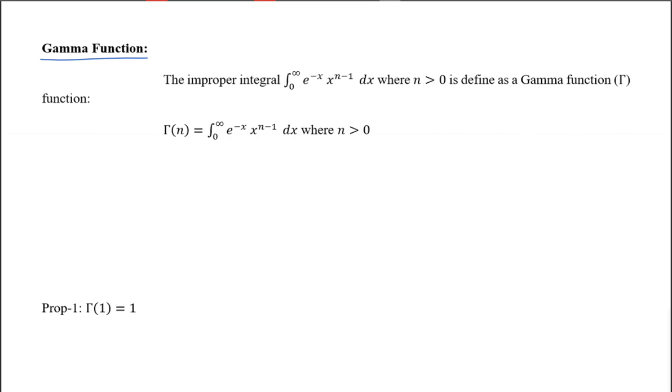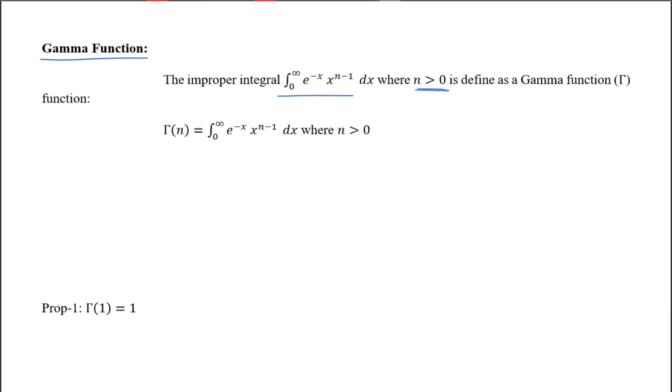Consider an improper integral like this: integral from 0 to infinity of e to the power minus x times x to the power n minus 1 dx, where n is greater than 0. I am not saying that n is an integer. I am saying simply n is greater than 0, any positive real number.